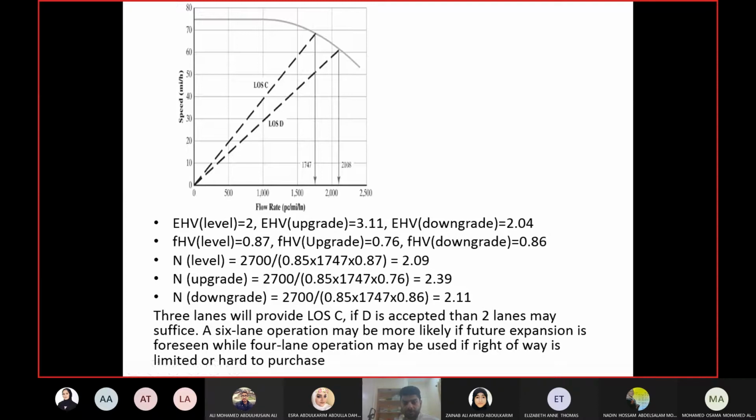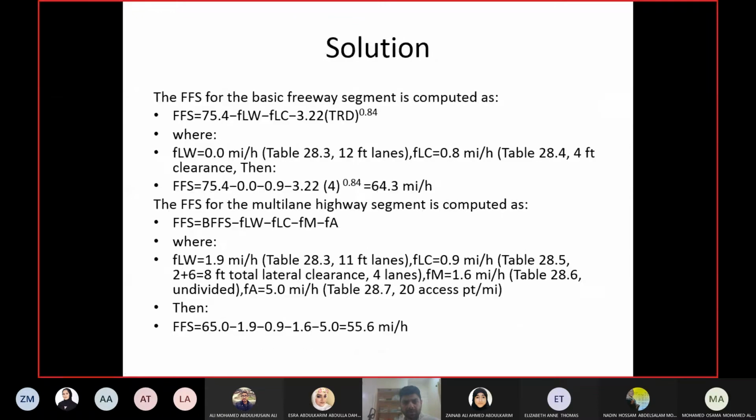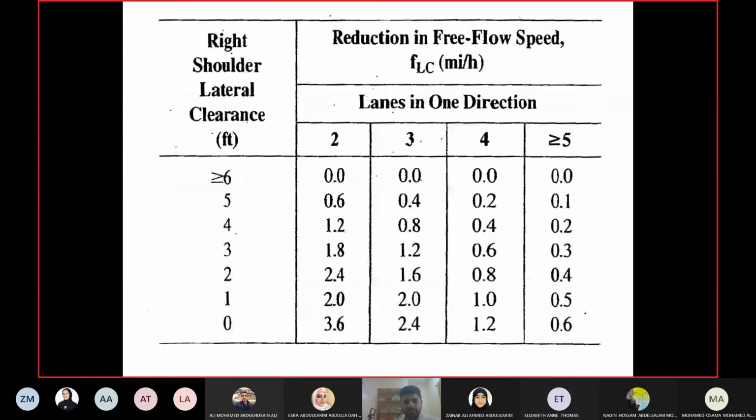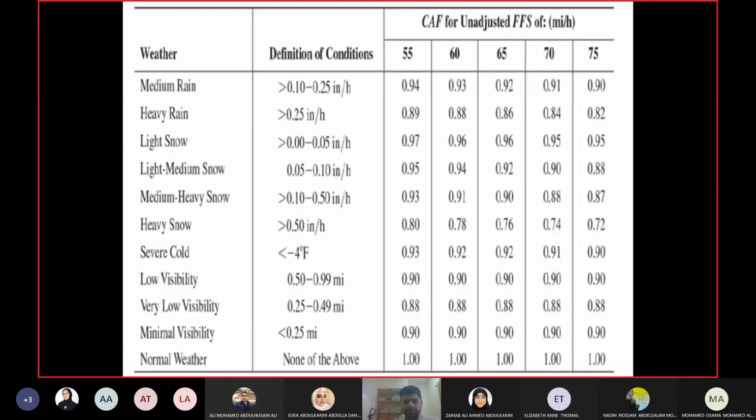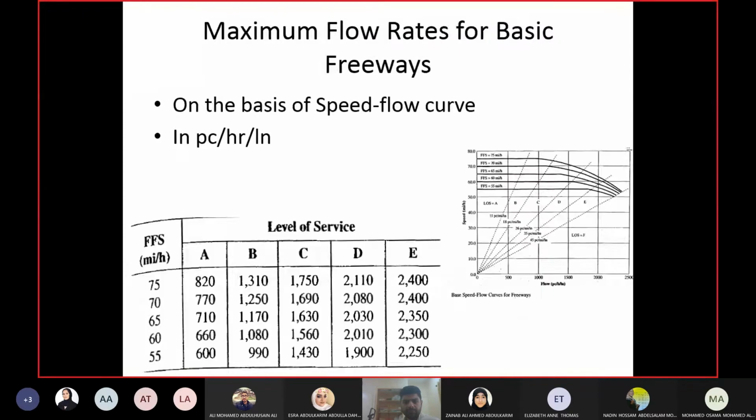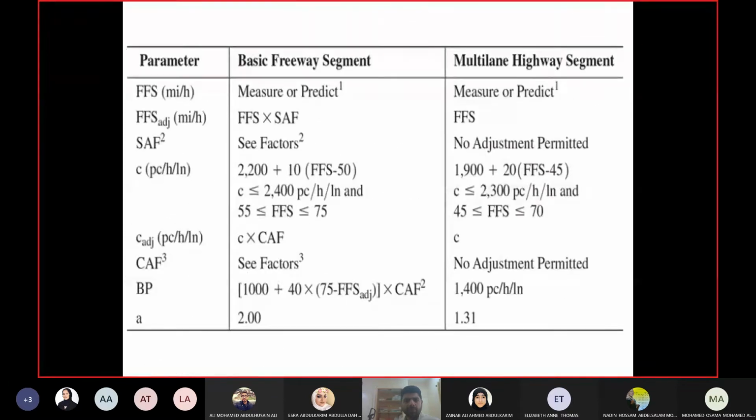Free flow speed in that example we had to calculate. In our example, it is given. Then we found the capacity and the breakpoint. These are the equations which are given. This is the equation for capacity. This is the equation for breakpoint. And again, as I said, no adjustment factors are required. So just put the free flow speed which you have, find out capacity and breakpoint.